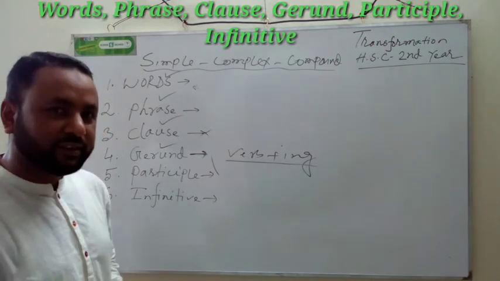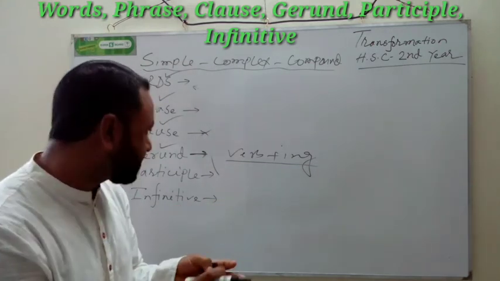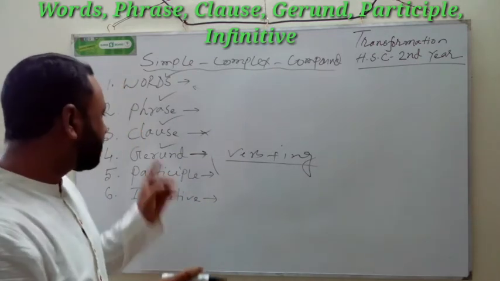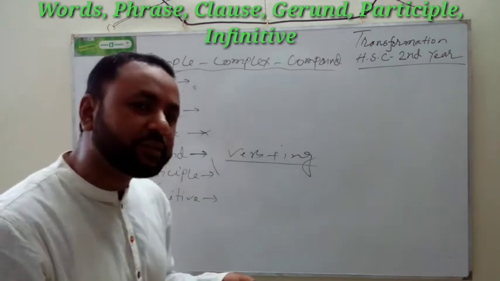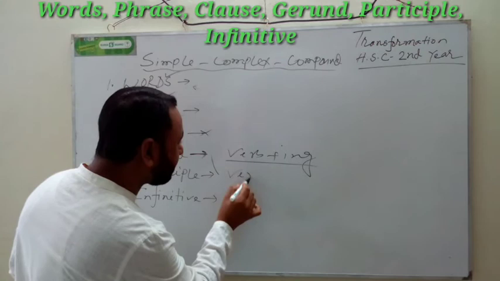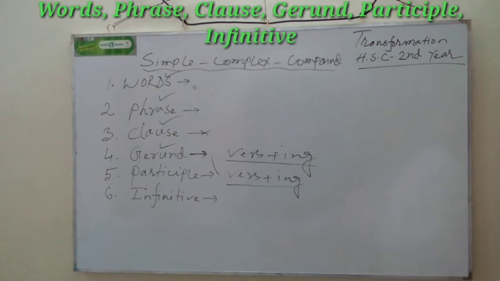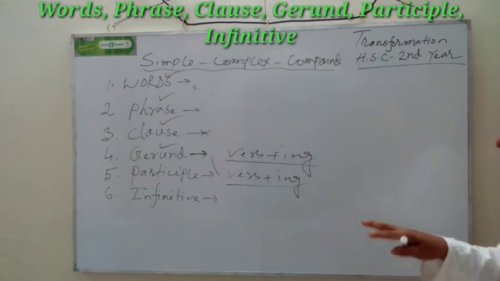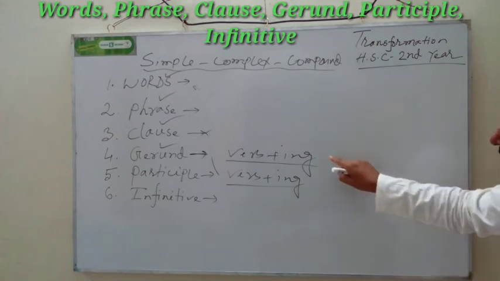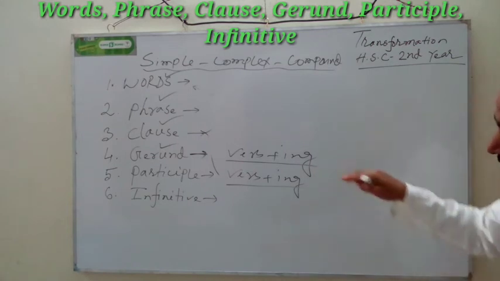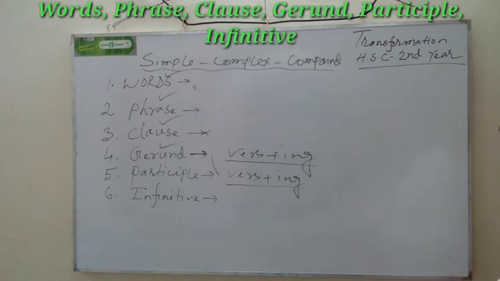And what is participle? Participle has three kinds, but it is similar to gerund. And what's the difference between gerund and participle? I will explain it very clearly. Here also we have verb plus ing. There are also present participle, past participle, and perfect participle. Now I am going to make clear what is gerund and what is participle, because there is a similarity, and in these words we always fall into a dilemma.